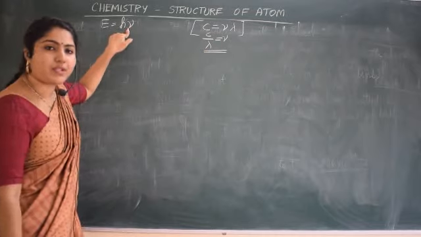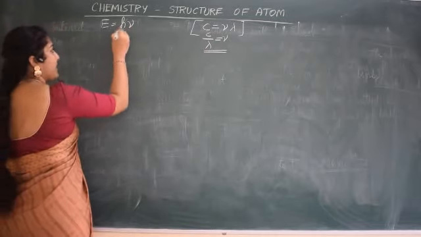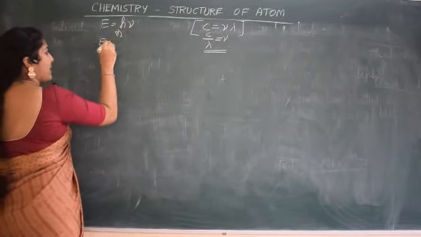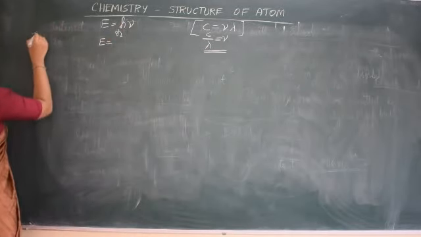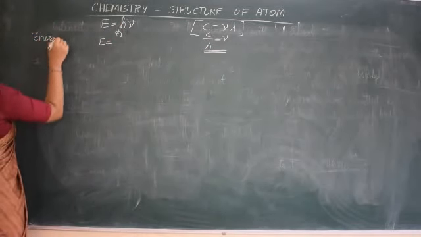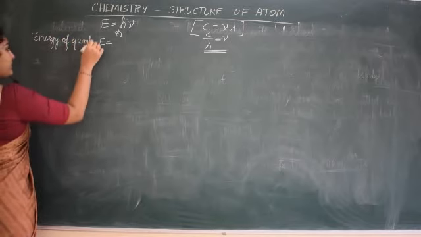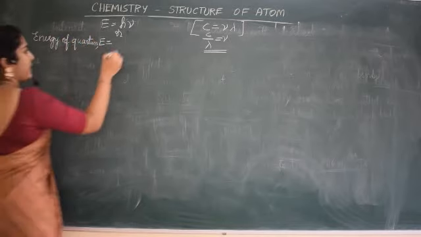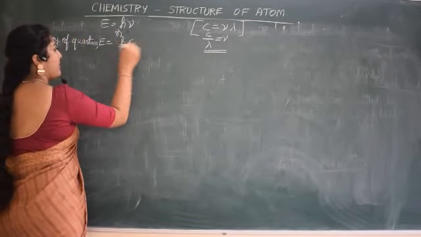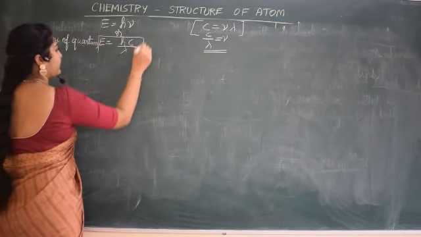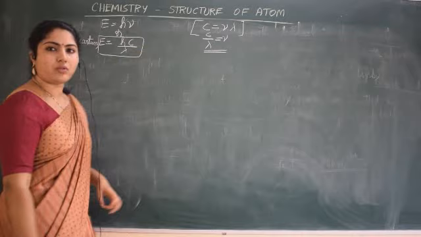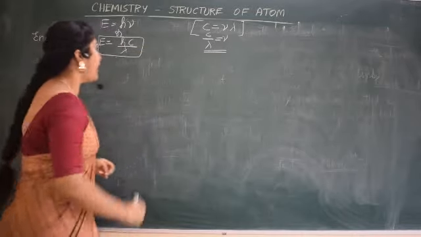I can substitute it here. So we can also write the energy of quantum E is equal to hc by lambda. Make a note of these expressions, okay?